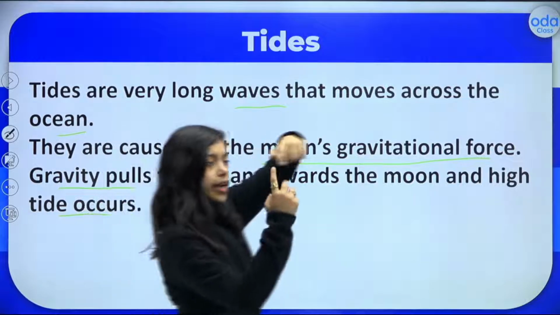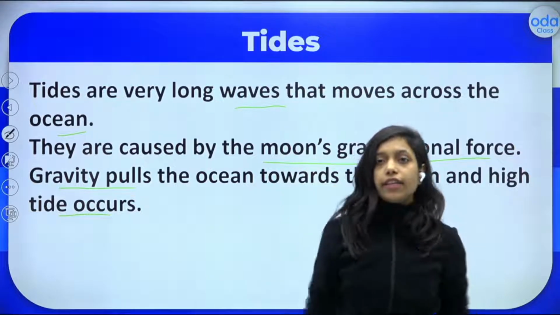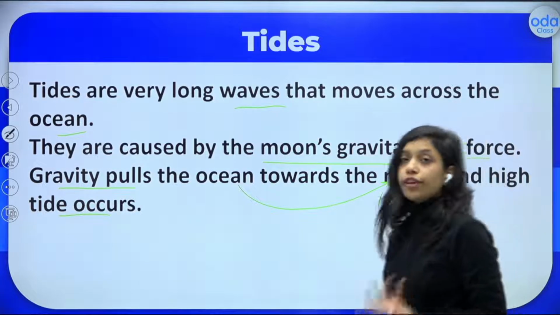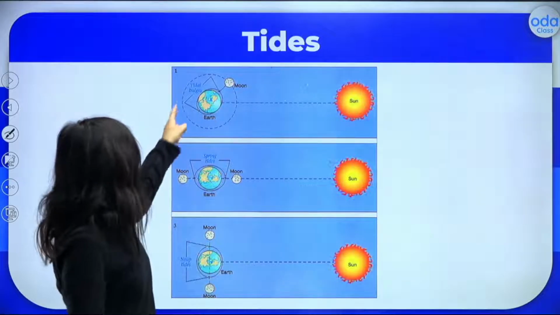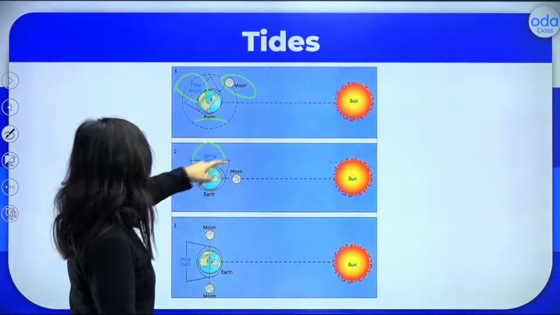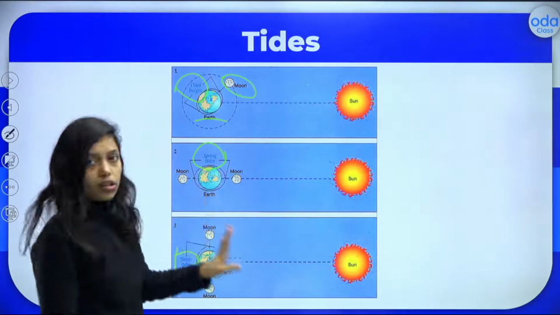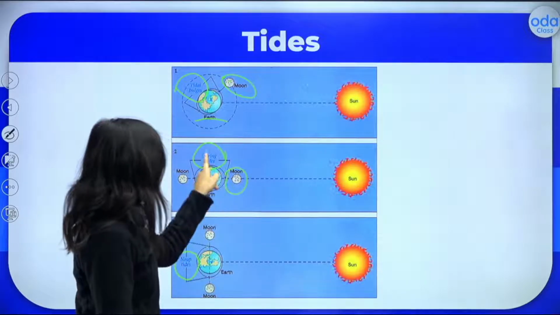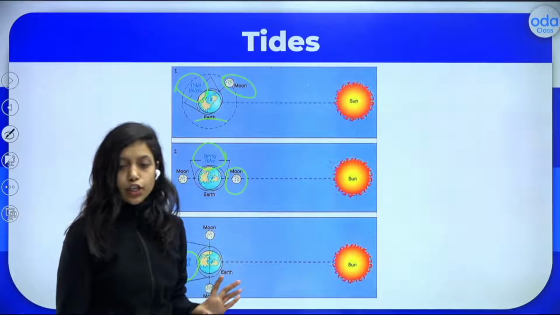So there is a rotation, right? Earth will be moving around the sun, the moon is also moving, right? So because of the gravitational force, what happens? The gravity pulls the ocean towards the moon, because of which the tide actually occurs. I hope it is clear. As you can see, here there are different things. Moon will be there, earth will be there, tidal bulges, spring tides will be there, and neap tides. It is completely based on the position of the moon around the earth. Okay, if the moon is here, tidal bulges will be there. If the moon is here, spring tides will be there. And if the moon is present here, then neap tides will be there. I hope it is clear to all of you, right?